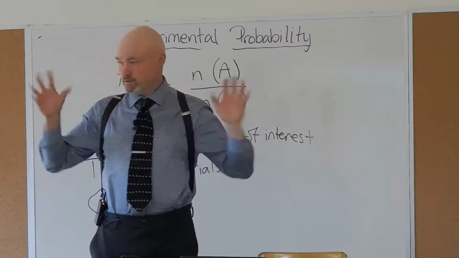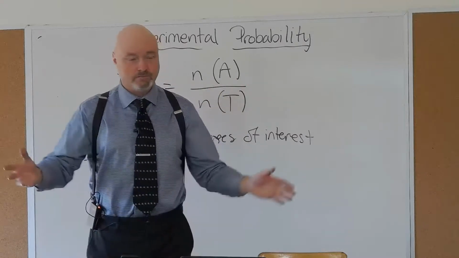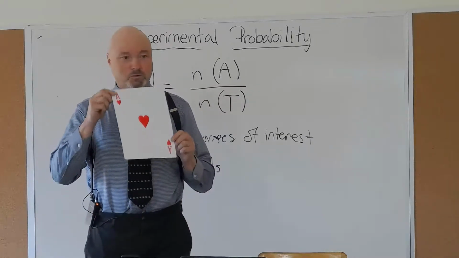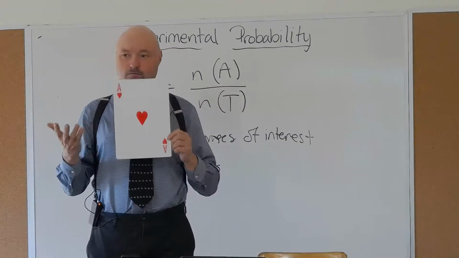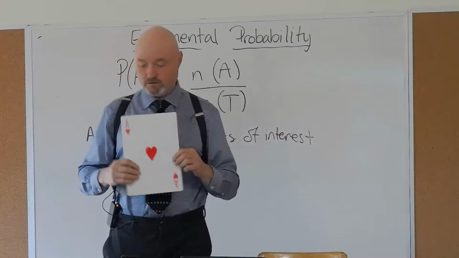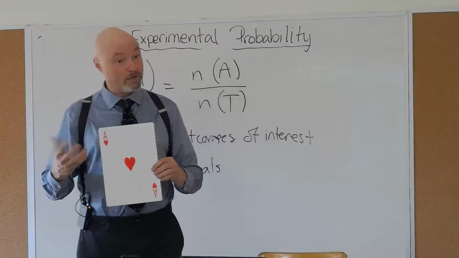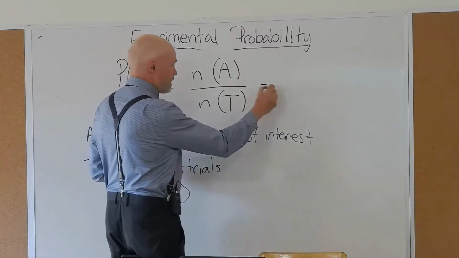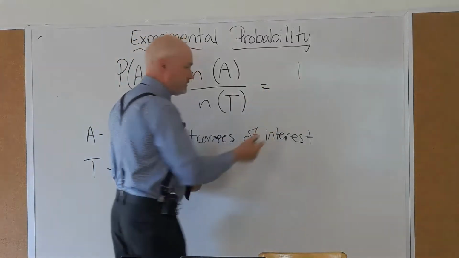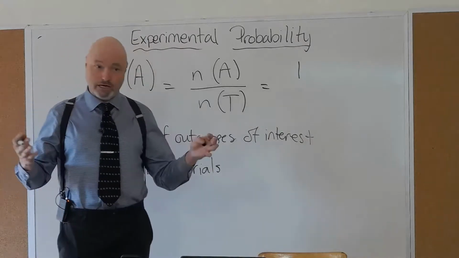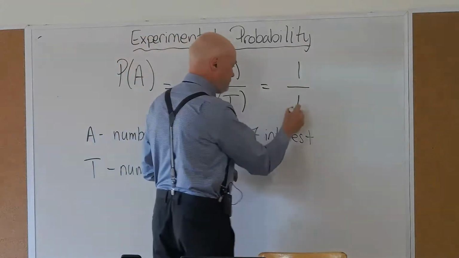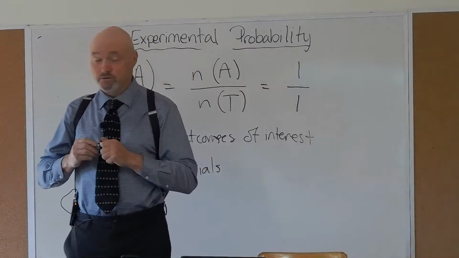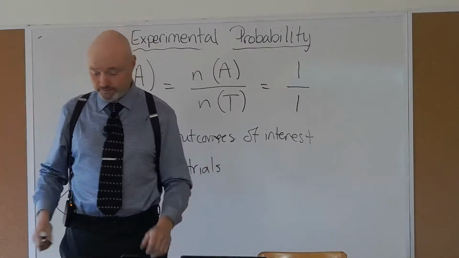Oh, no cards up my sleeve. Okay. So experimental probability. We're going to do a trial here, and look at that. Right now, with this small number of trials, the experimental probability of drawing an ace, well, let's see. The number of times I've drawn an ace is once, and the total number of trials is 1. And so apparently the experimental probability of drawing an ace at this point is 100%.